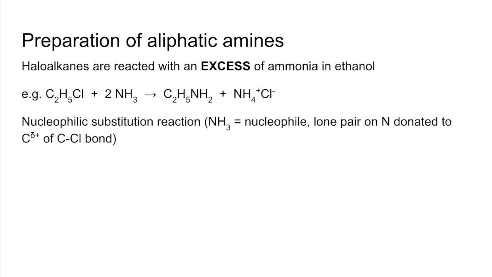It's a nucleophilic substitution reaction. The ammonia is acting as a nucleophile. It can donate a pair of electrons on the nitrogen to the slightly positive carbon in the C-Cl bond. So I'll just show you that. So you don't need to know this mechanism, but you could be asked to suggest it, I suppose. So you can see there the nitrogen's donating that pair of electrons to that slightly positive carbon, and that's breaking the C-Cl bond, and that would be by heterolytic fission. And obviously that's going to ultimately generate this amine here.